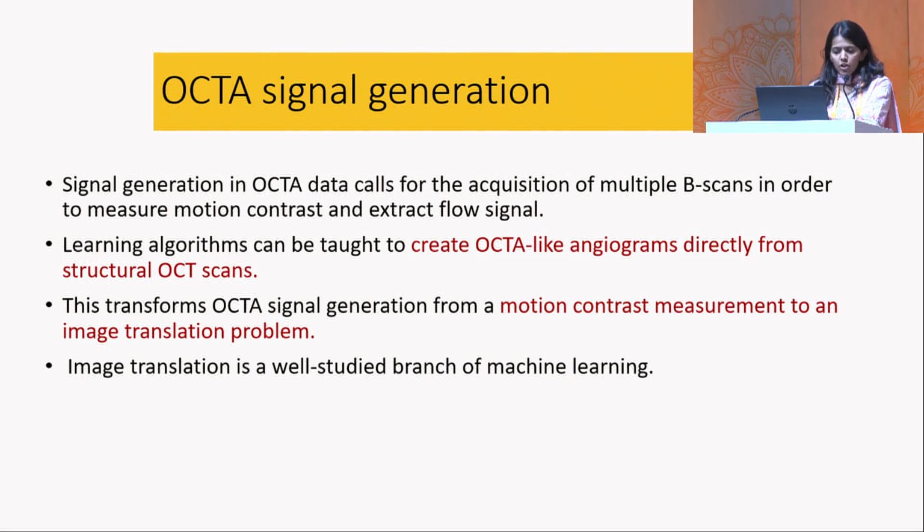Now, signal generation is one of the most important tools to generate good OCT images, and we know that it requires multiple B scans to measure motion contrast and extract flow signal. However, learning algorithms can be taught to create OCT-like angiograms directly from maybe a single OCT scan. This transforms the OCTA signal generation from a motion contrast measurement to an image translation problem, which is a well-studied